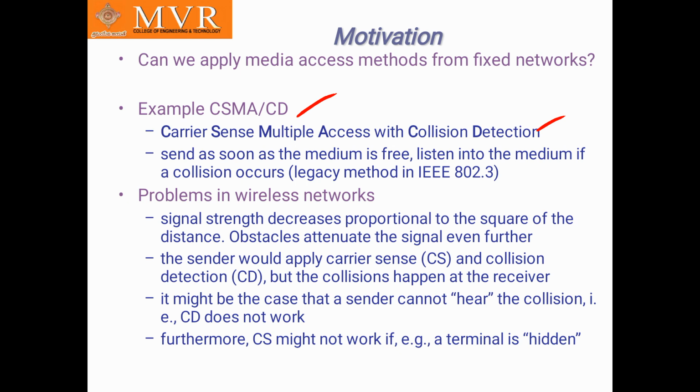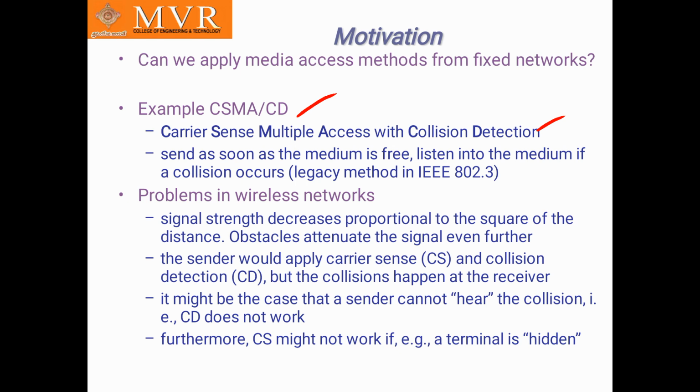So that collisions occur, we can clear out based on the legacy method in IEEE 802.3. Here the problem in wireless networks is that the sender might not be able to hear the collision, that is, CD does not work. If the sender does not hear what the receiver speaks out, then a collision has occurred, that is, collision detection does not work. Signal strength decreases proportional to the square of the distance, and obstacles and antennas weaken the signal even further.